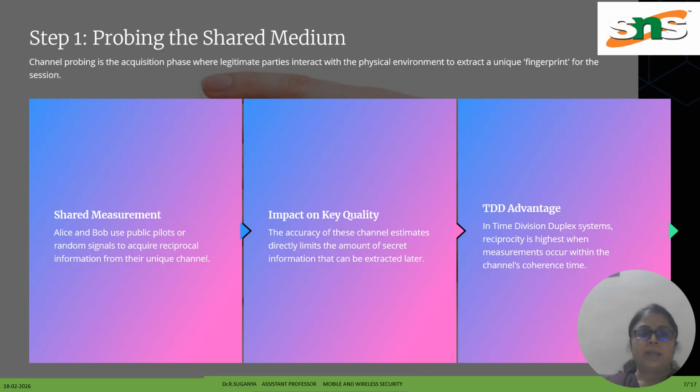And next is the impact on key quality. That is, the accuracy of the channel estimate directly limits how much secret information can be extracted later for key generation. And the time division advantage: in time division duplex systems, channel reciprocity is highest when measurements are taken within the channel's coherence time, which improves the quality of the shared secret key.